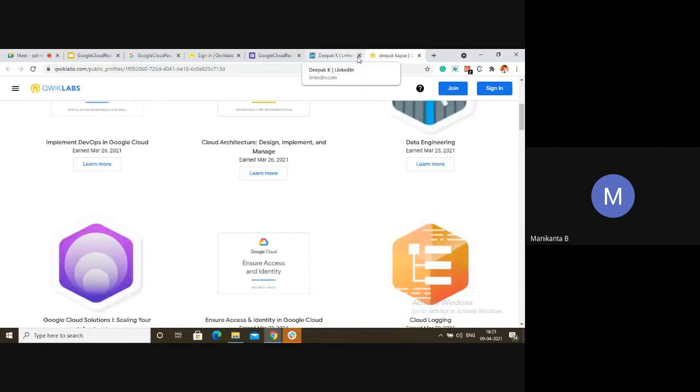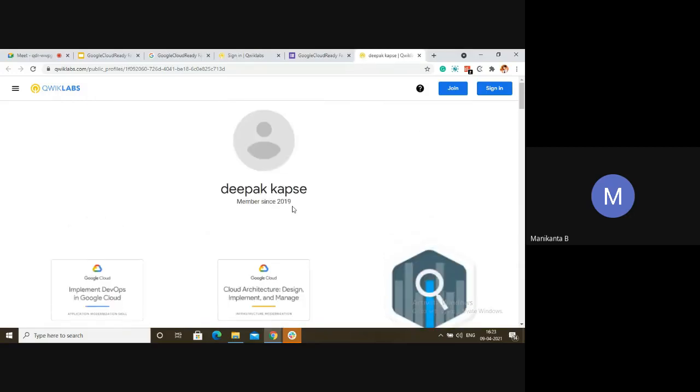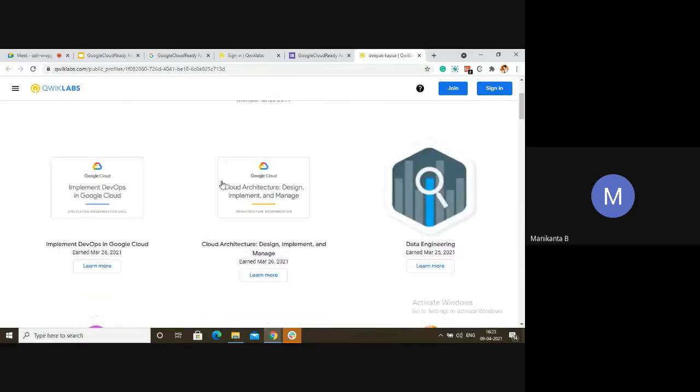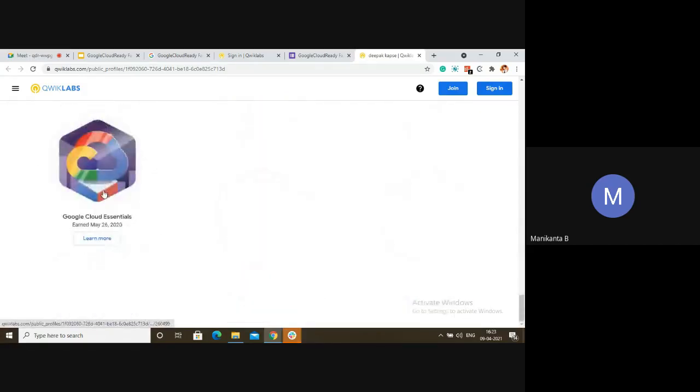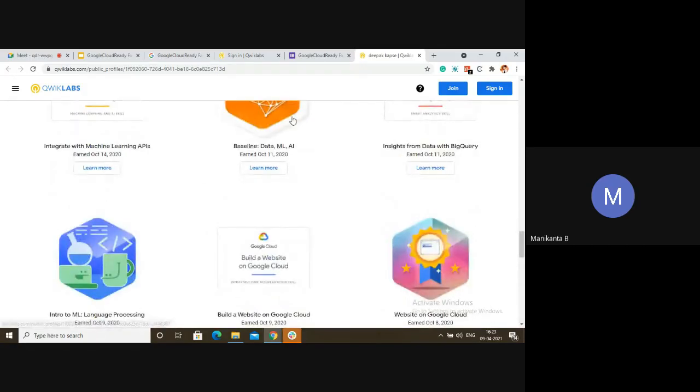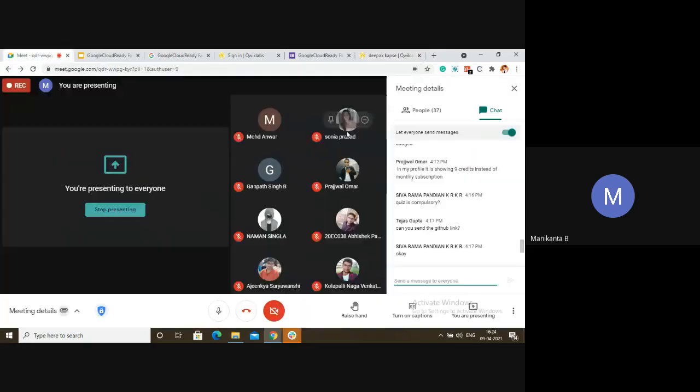And later, what most of the students do is, as soon as the program ends and they have achieved a certain milestone, they take a screenshot of the whole screen, even me, I have done that. We take a long screenshot and post it on LinkedIn, saying so and so learnings we did, so and so badges we completed, and so milestone we reached, and how was your experience of the program. Even like that you can promote yourself and your performance in the cloud.